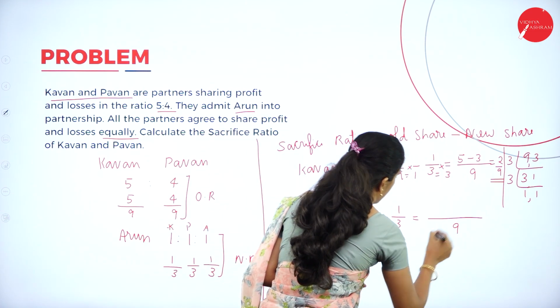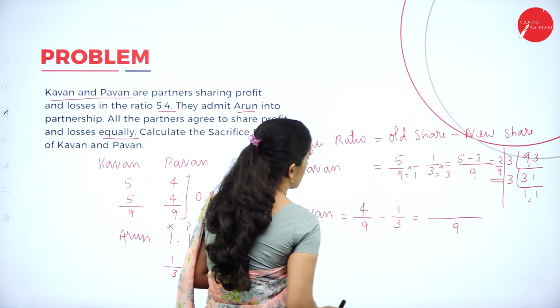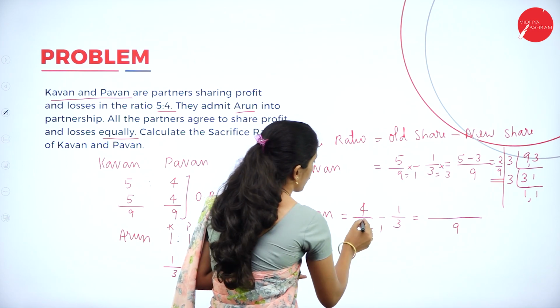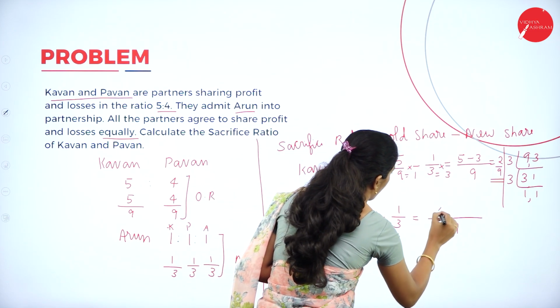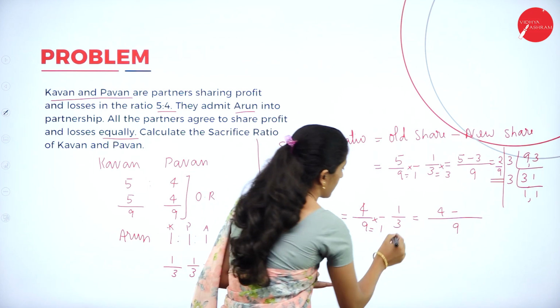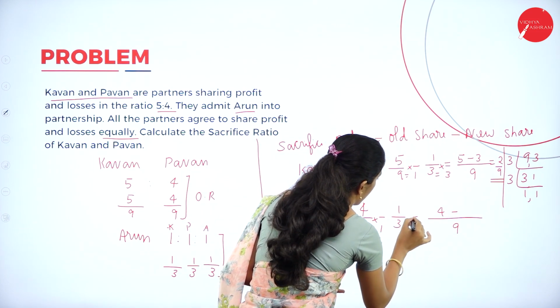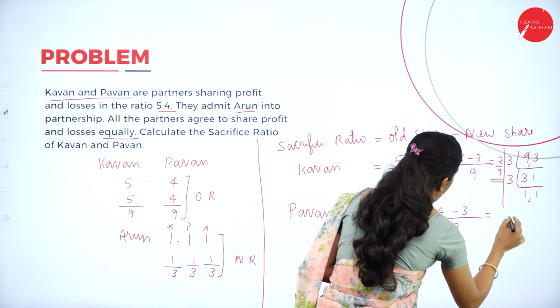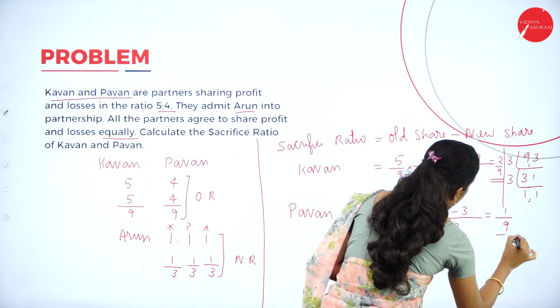So the LCM is 9. Now check whether 9 is divisible by 9. Yes, by 1. So 4 into 1, 4, minus: 9 is divisible by 3, so 3 into 1, 3. So 4 minus 3, 1 by 9.